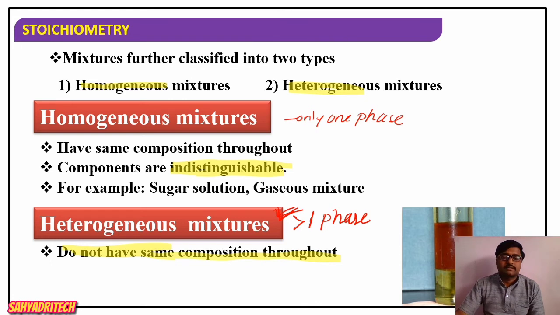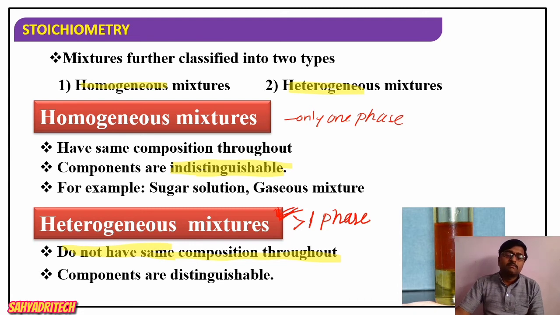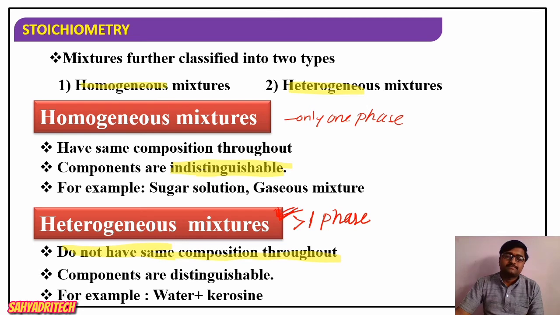Then the components are distinguishable. We can easily distinguish the components of a heterogeneous mixture. Okay, and examples include water and kerosene, a well-known example of a heterogeneous mixture.